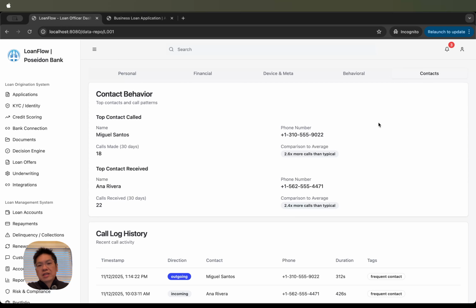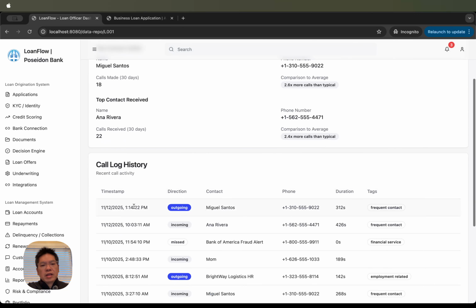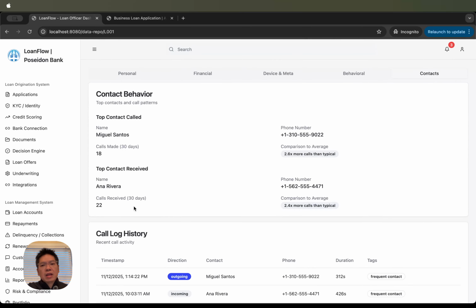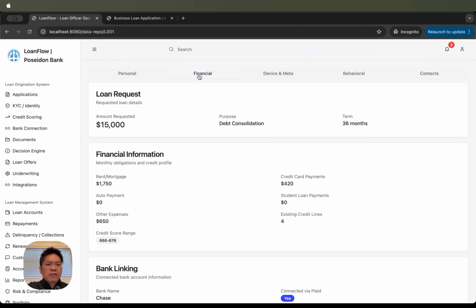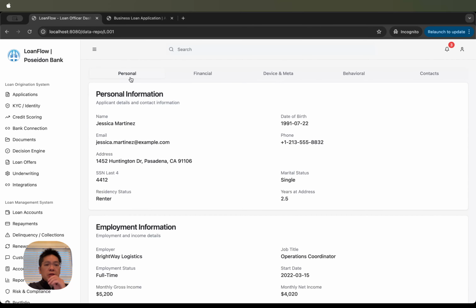We're also getting a sense of the contact information from the mobile phone, the people that are calling the most, the people that they are calling the most, right? And here's a call log, and this is all very good analysis for underwriting or for loan collections or debt collections later on. So lots of information to dig into for a loan officer who's really interested in the case, so they can make a good decision if they don't want to leave the decisioning to the AI.